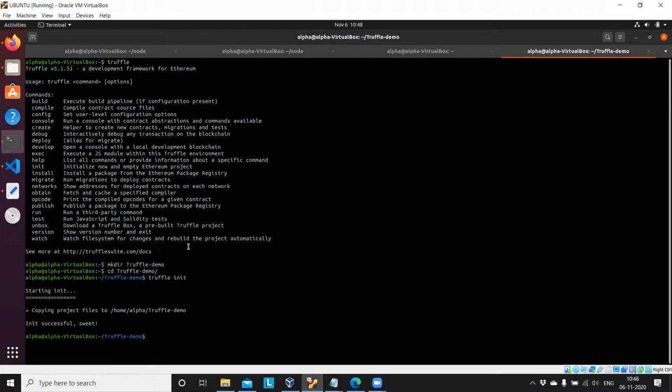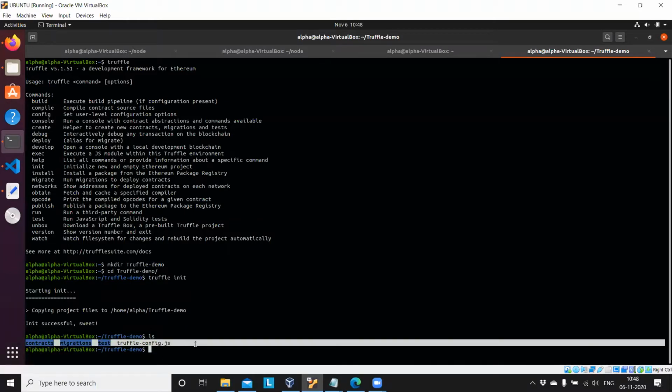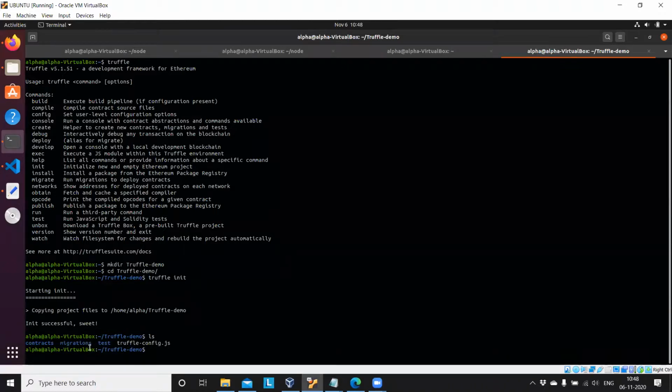After that, just run ls and you can see the folder structure: three folders, contracts, migrations, test, and a configuration file called truffle-config.js.